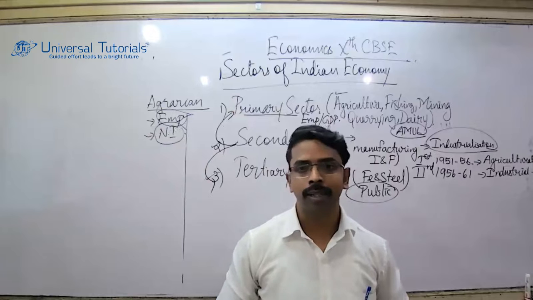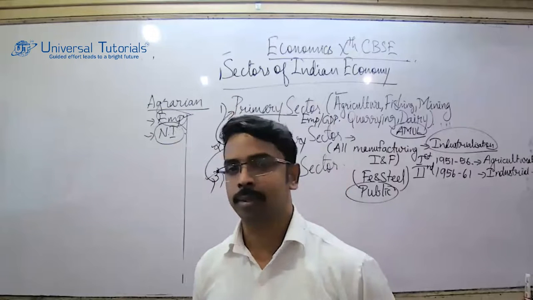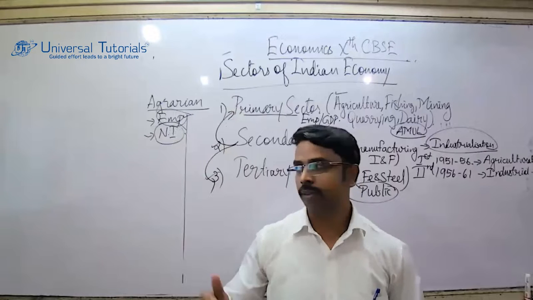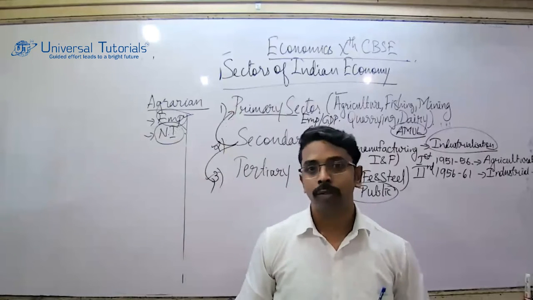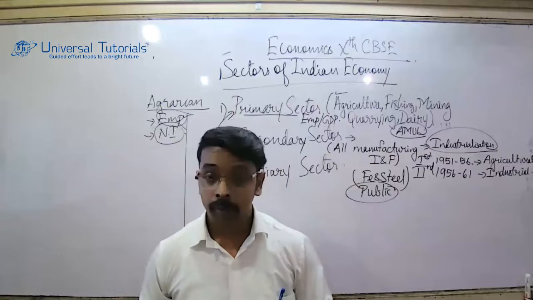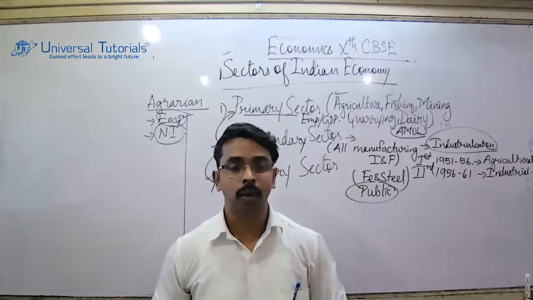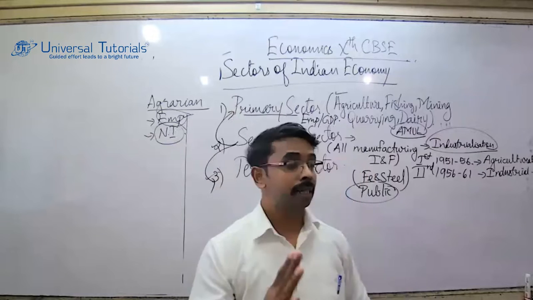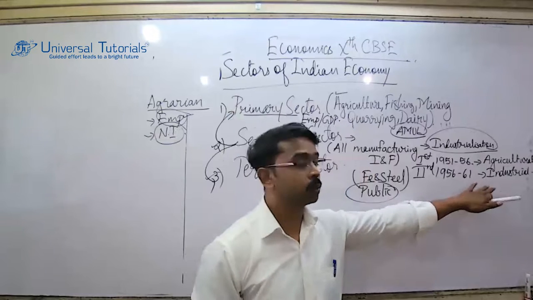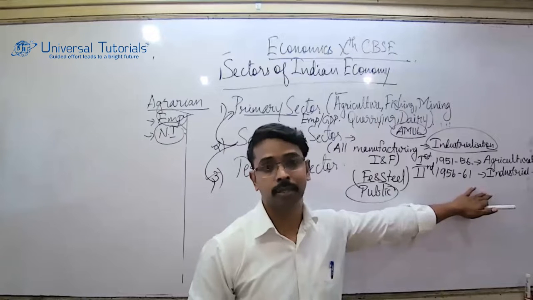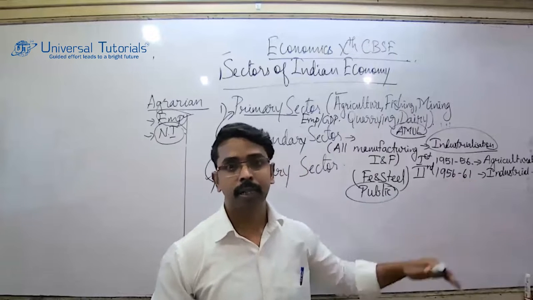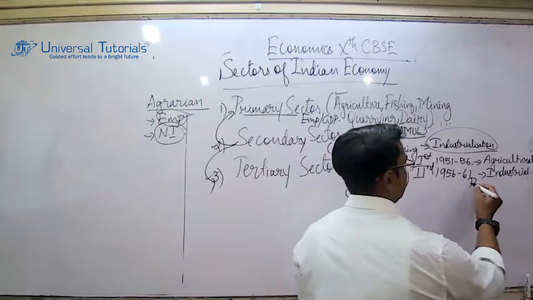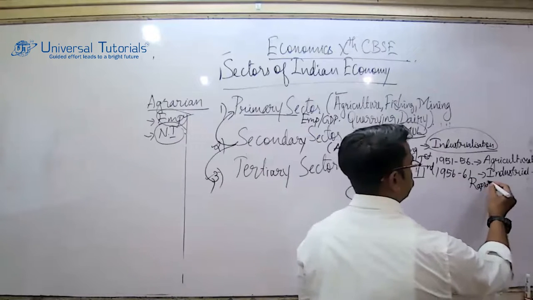I can tell you all the developed countries of the West have achieved a high level of development only because of the secondary sector. You might have heard about the Industrial Revolution. The first revolution was in London, England, in the year 1770. But look at India. When did we go for industrialization? It was in the year 1956 to 61. So within 5 years, the Indian government started so many industries. So we call this process a rapid industrialization process.